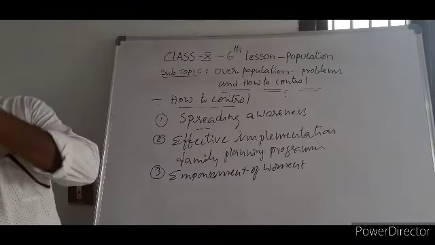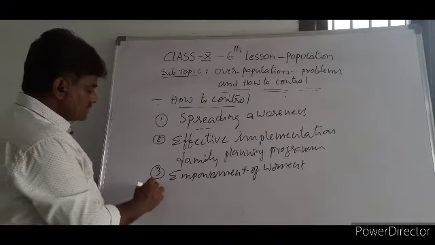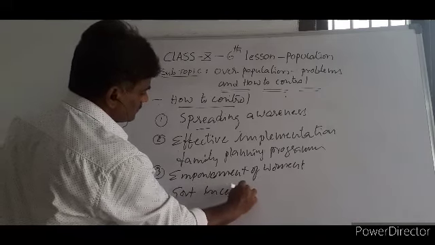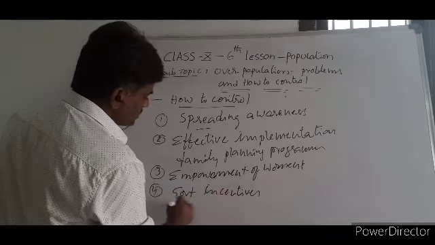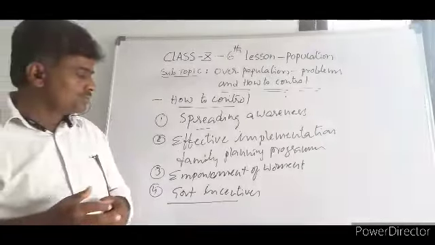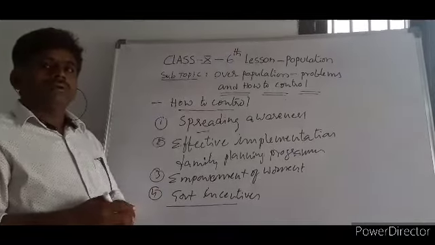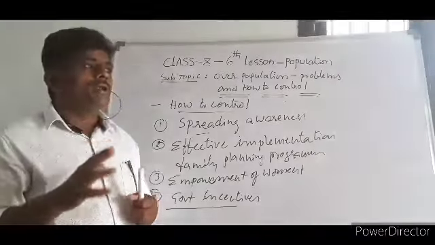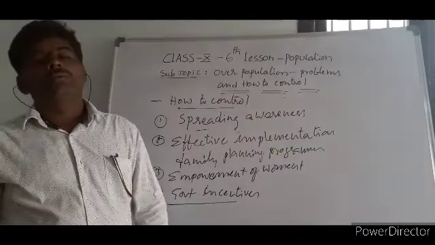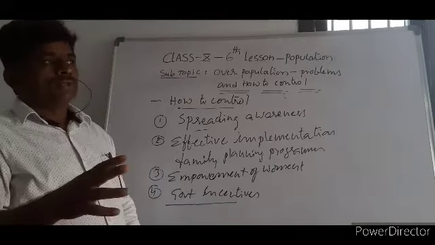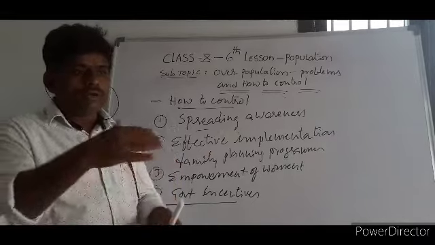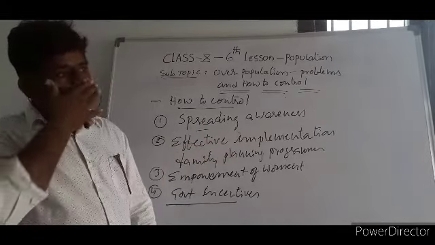And the fourth point, very, very important: certain incentives are to be given. Government incentives. This point is very, very important. Incentives. The government must be in a position to provide incentives to the people who are supporting the government regarding control of the population. For example, those who are not supporting must be banned from entry into politics.